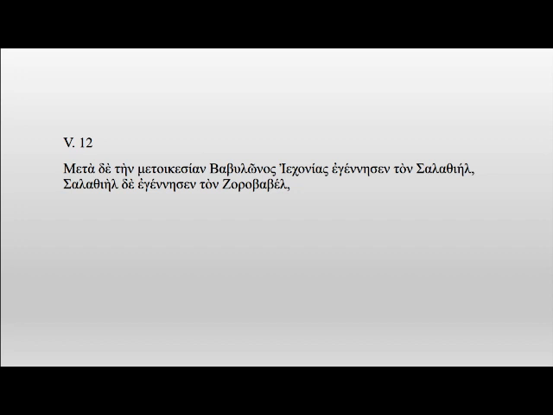So we have a little bit different information in 1 Chronicles 3:15 and 16. But if you have extra time, you can read the text and compare and contrast the differences. It would be an interesting thing to look at.